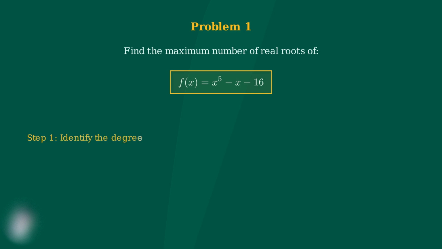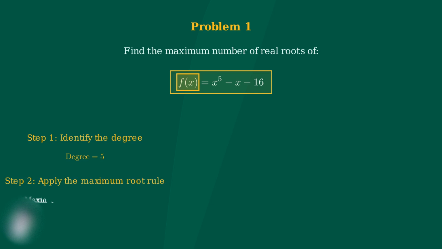To find the maximum number of real roots, we need to identify the degree of this polynomial. The degree is the highest power of x that appears in the polynomial. The highest power term is x to the 5th power, so this polynomial has degree 5. This is the key information we need.